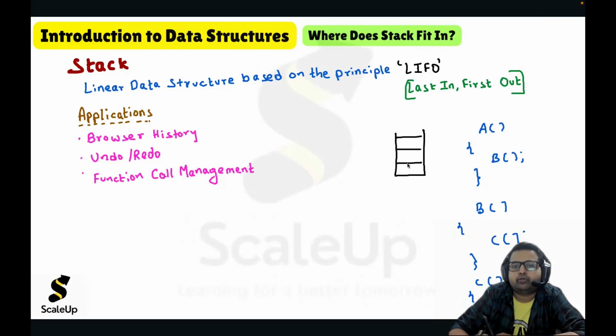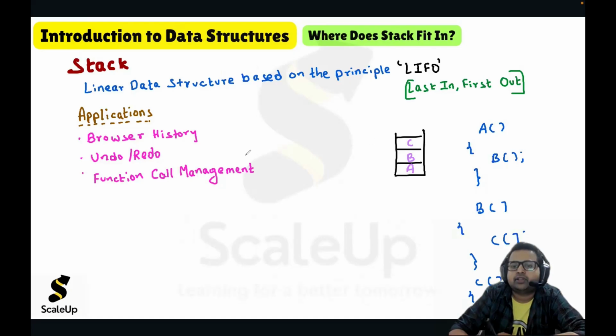So if you put function A in the stack, now during the execution of function A, function B will be called. It will be there in the stack. And during the execution of function B, function C will be called. It will be pushed in the stack. Now, function C is not calling anything else. So all the lines of code of C will get executed.